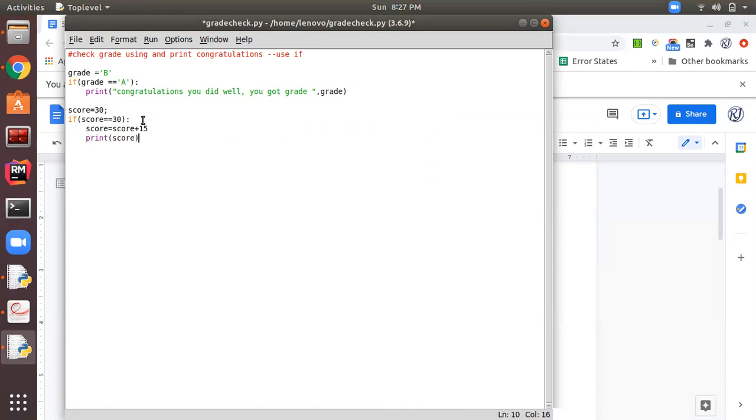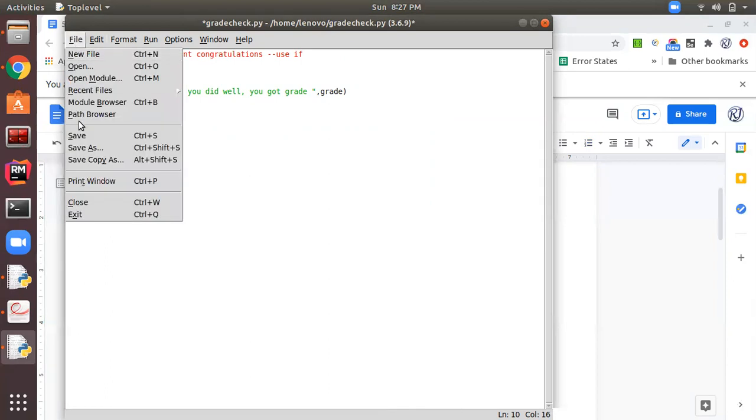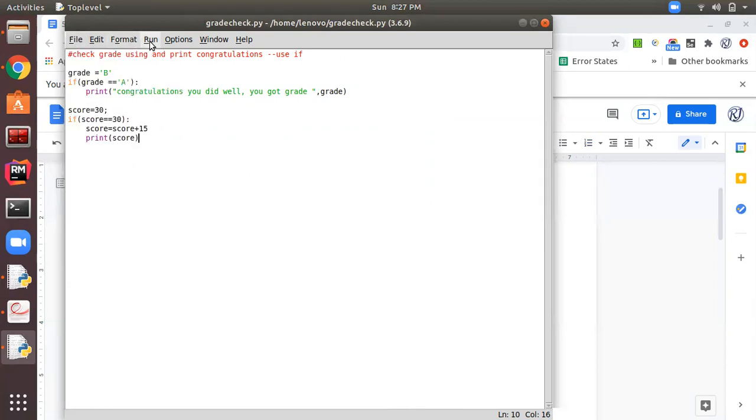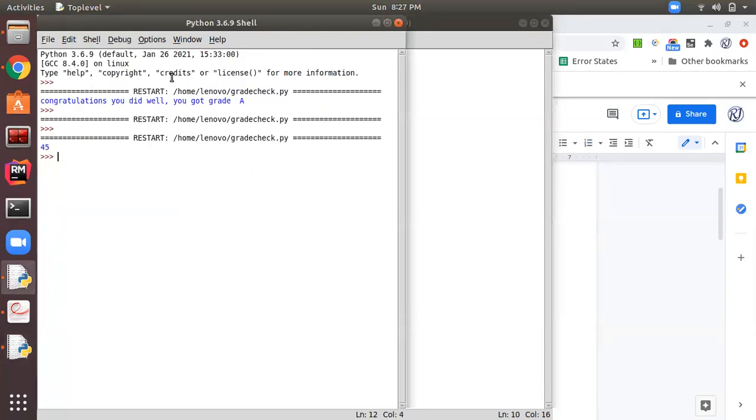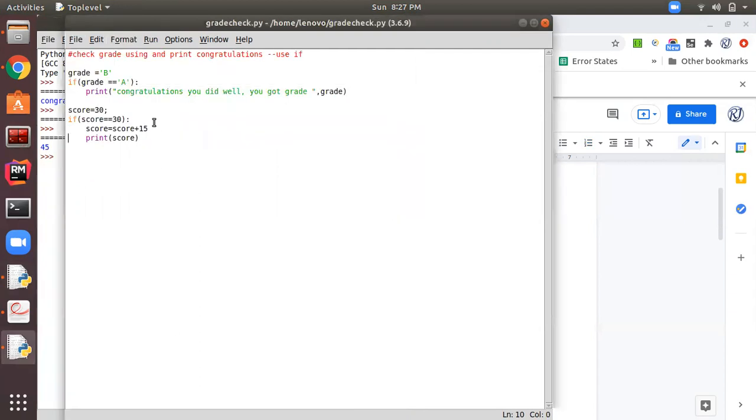So let's execute this. Let me save this program and run. See, the first is false, and for the second condition, since the marks are equal to 30, the condition is true, so it's adding 15 to the score.